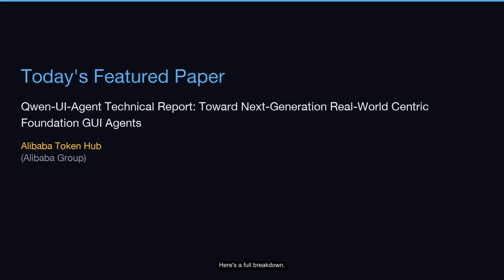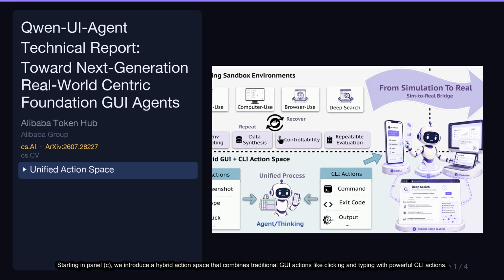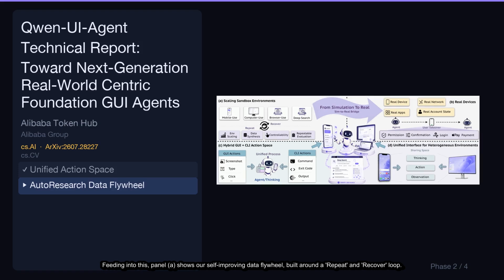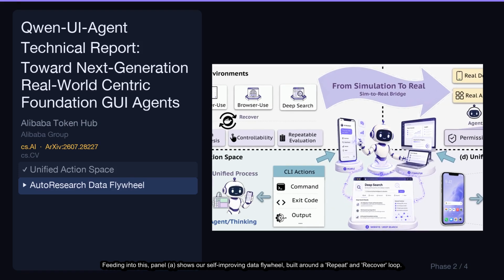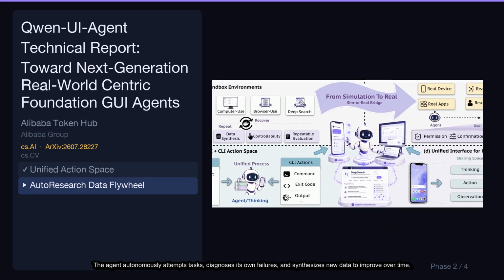Here's a full breakdown. Starting in Panel C, we introduce a hybrid action space that combines traditional GUI actions like clicking and typing with powerful CLI actions. This unified process allows the agent to fluidly interleave both types of operations within a single thinking step. Feeding into this, Panel A shows our self-improving data flywheel, built around a repeat and recover loop. The agent autonomously attempts tasks, diagnoses its own failures, and synthesizes new data to improve over time.